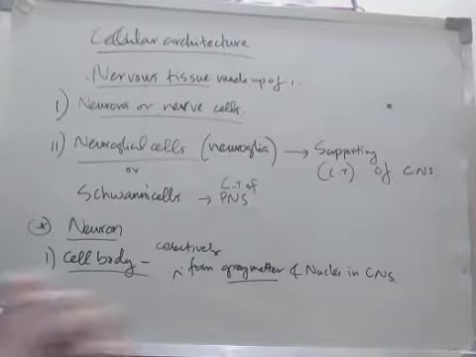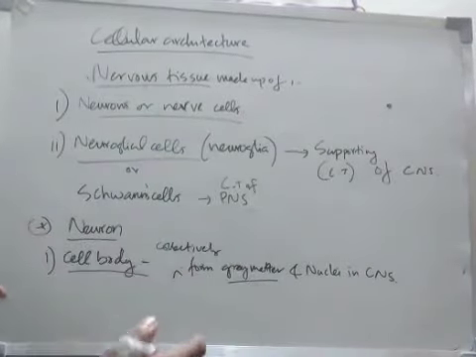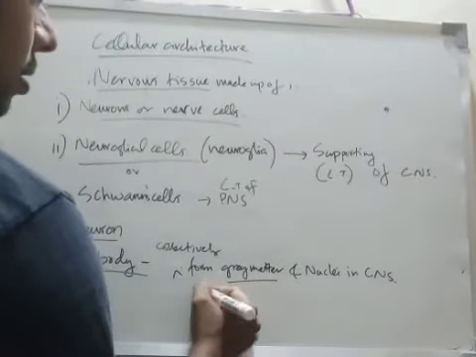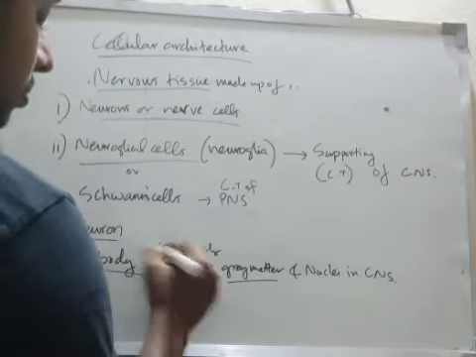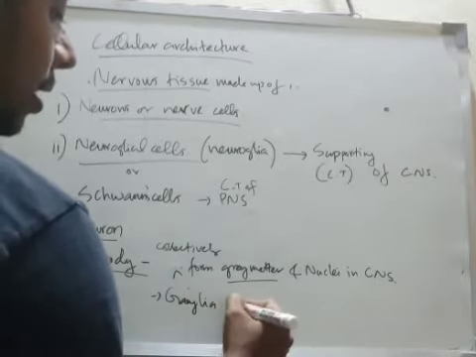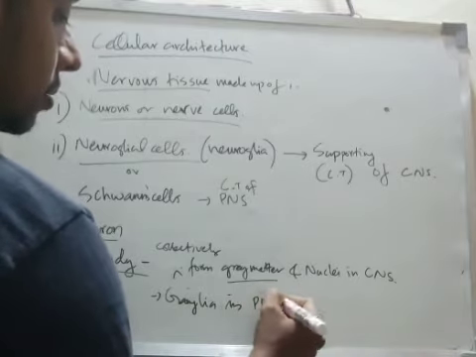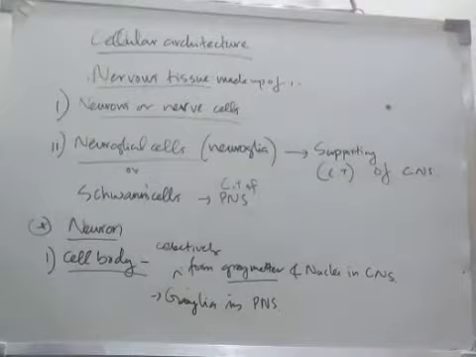So the cell bodies collectively form the grey matter and nuclei in the CNS and ganglia in the PNS, the peripheral nervous system.